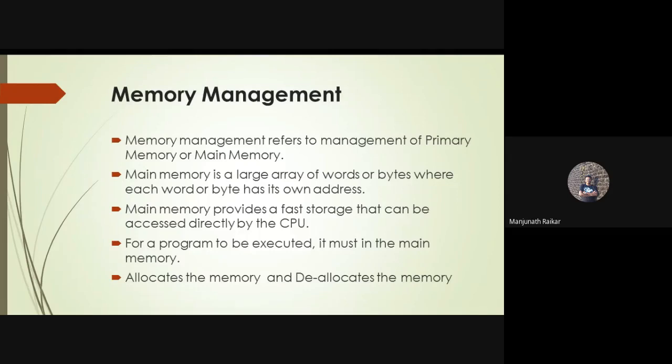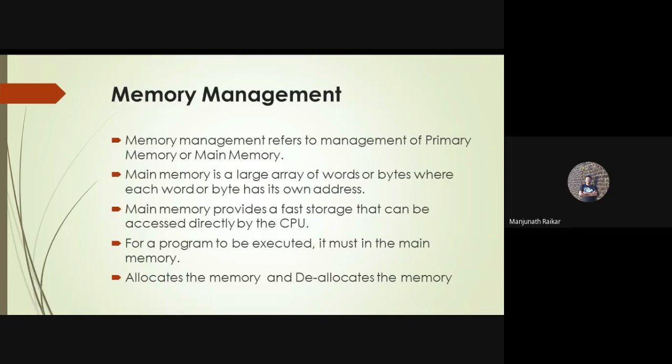While allocating the memory, a proper address must be specified. Then only the system is going to install applications with the referred or specified address. Main memory provides fast storage that can be accessed directly by the CPU. So it is fast-access memory that can be directly accessed by the central processing unit.